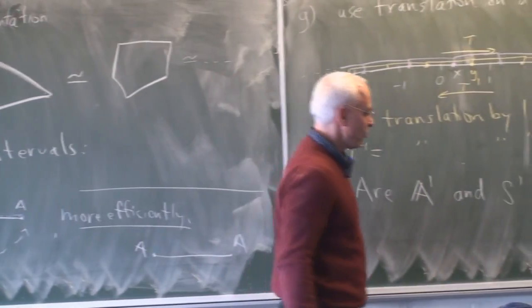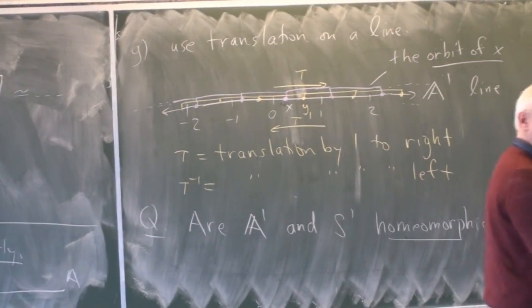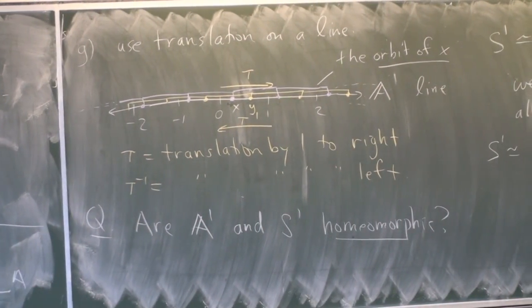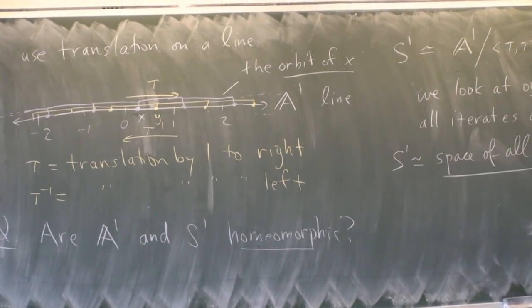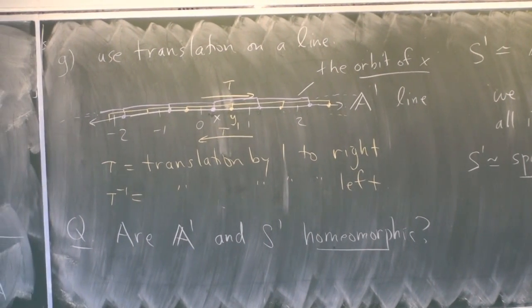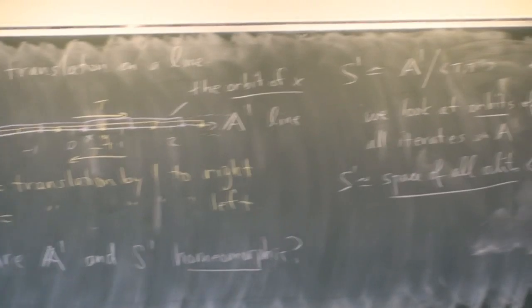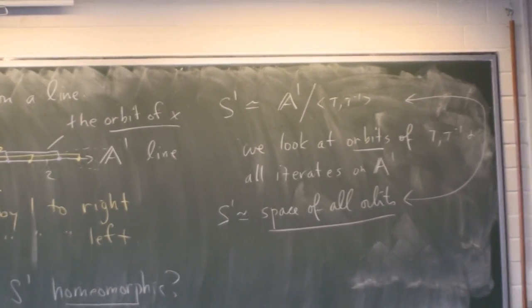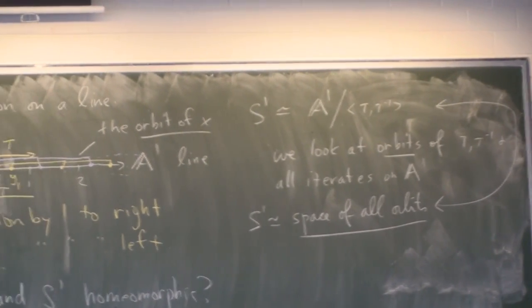All right. So next time we're going to prove, or at least indicate, why the line and the circle are actually different. And we're going to start with the notion of homeomorphism. So we'll see you then.